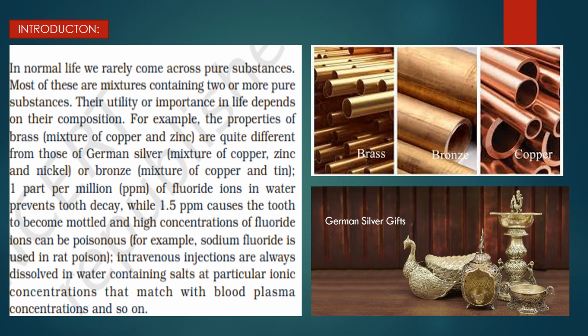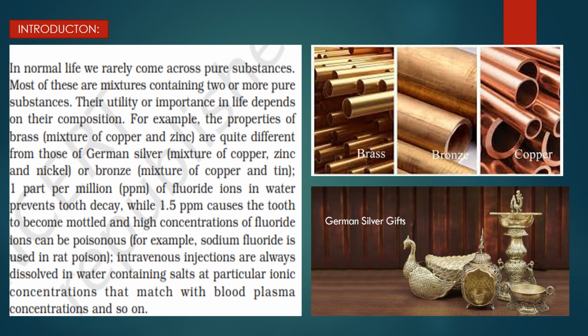But if you mix copper with zinc, then it becomes brass. If you mix copper with zinc and nickel, then sometimes it is called German silver.